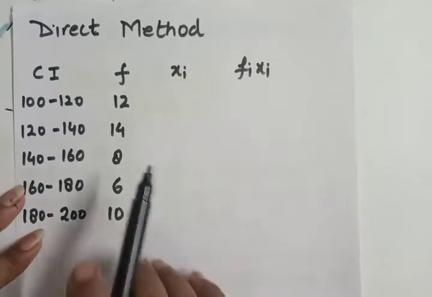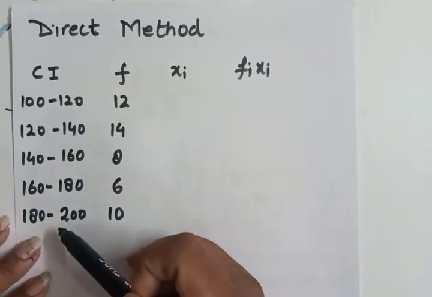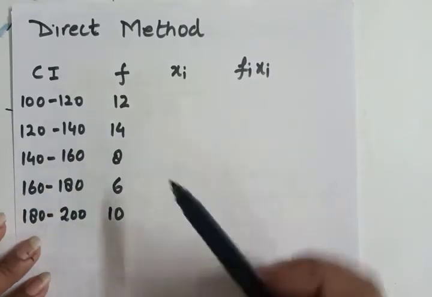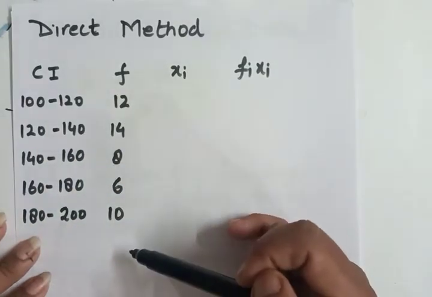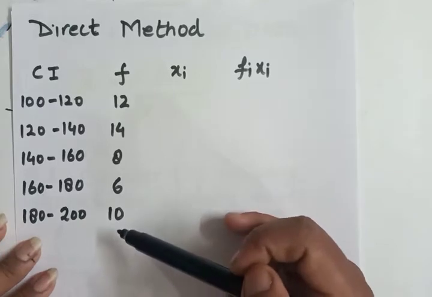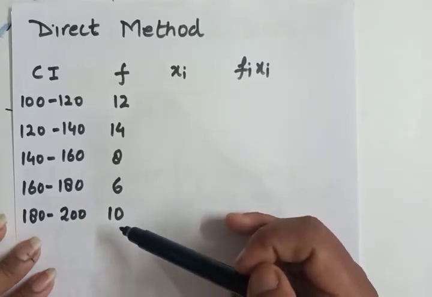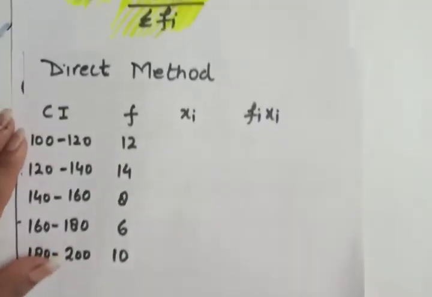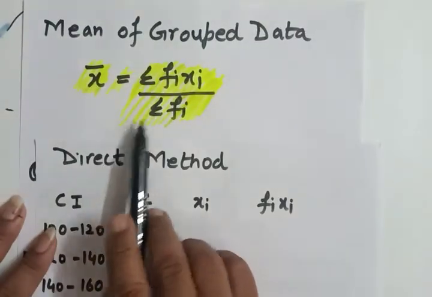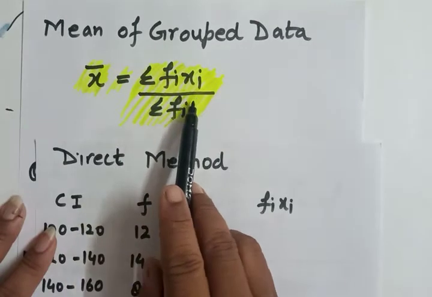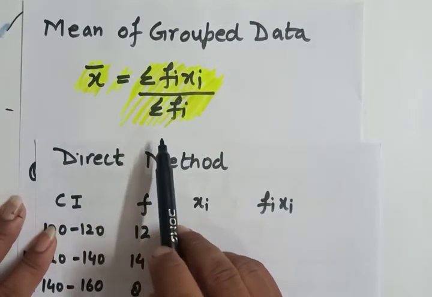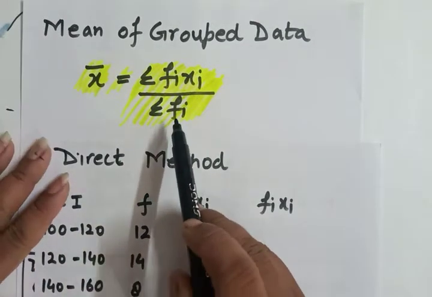Let's start this question with the direct method. I have already made the table. These are the class intervals and frequencies given in the question, question number 2 of exercise 14.1. As we know, the formula for the direct method is x bar equals sigma fi xi upon sigma fi. Why am I showing you this formula again?